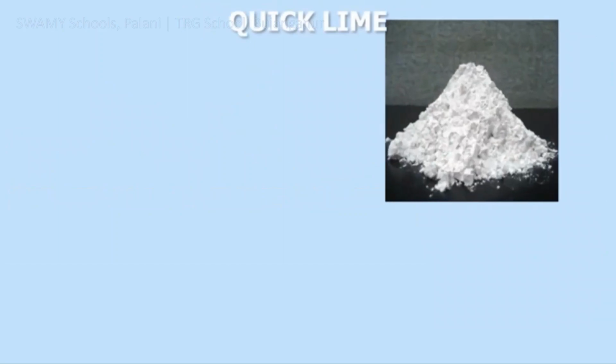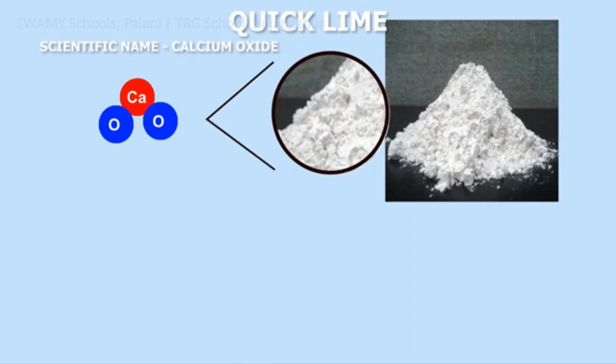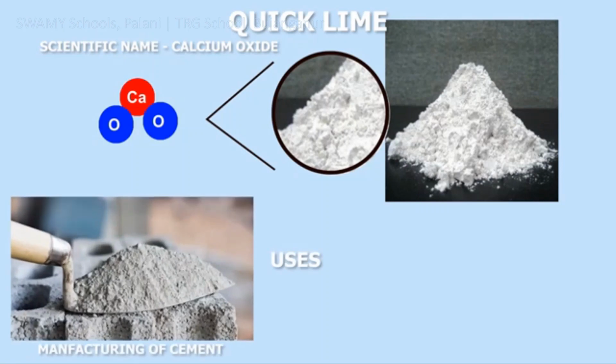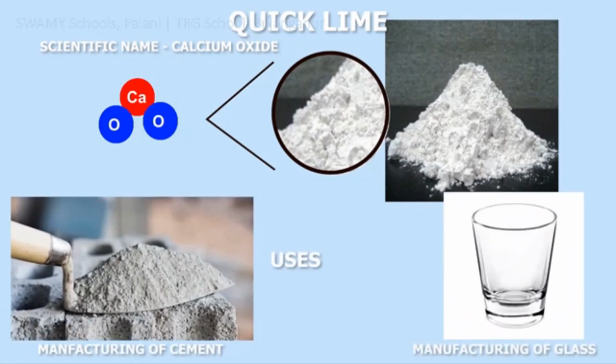Quicklime is used at large scale in construction industries. It is also known as calcium oxide. It is composed of calcium and oxygen elements. It is used in manufacturing of cement and glass.